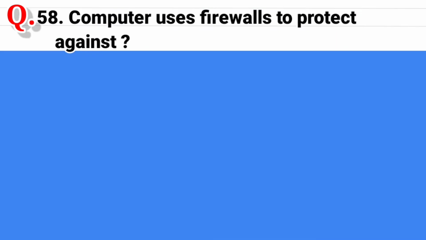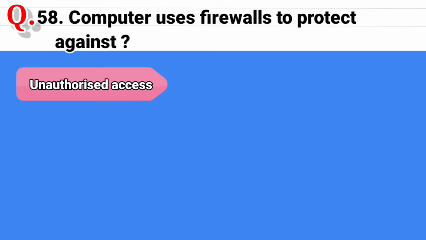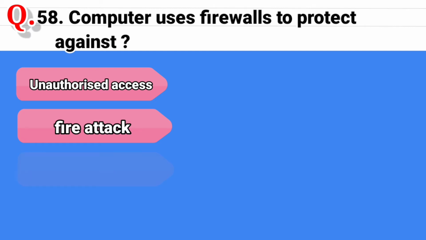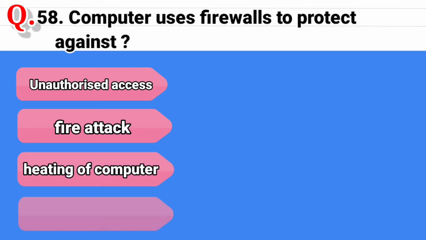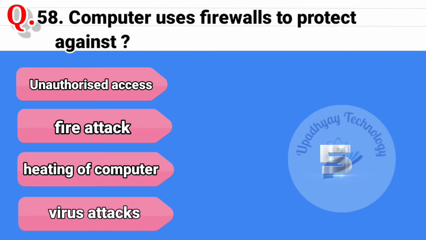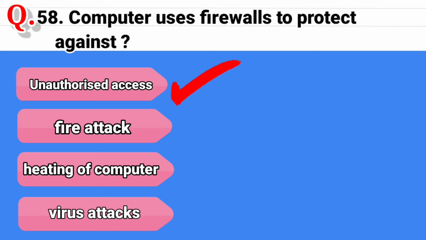Question 58. Computer uses firewalls to protect against, and the options are unauthorized access, second option is fire attack, third option is heating of computer, and the last option is virus attack. And the correct answer is unauthorized access.